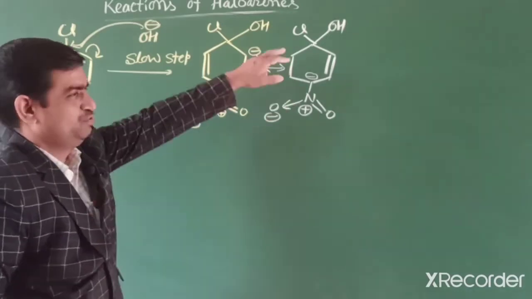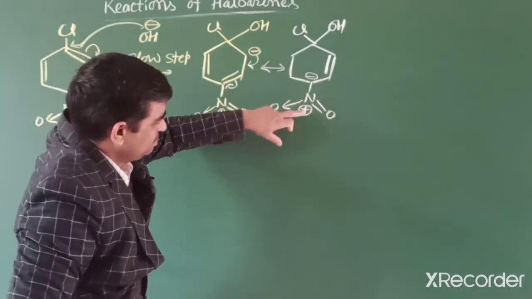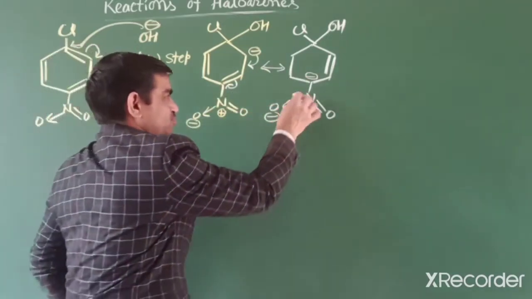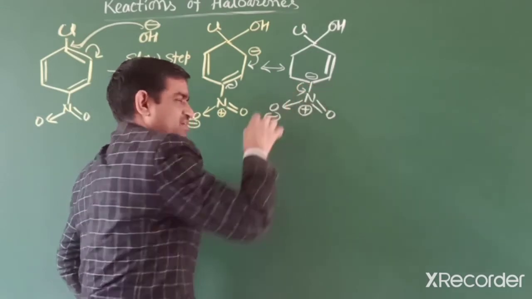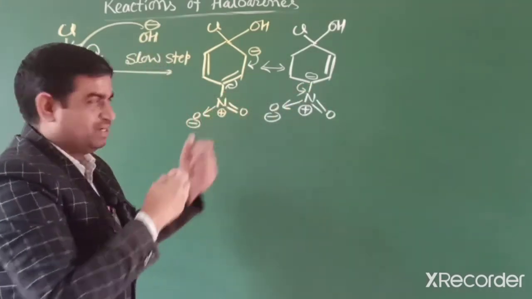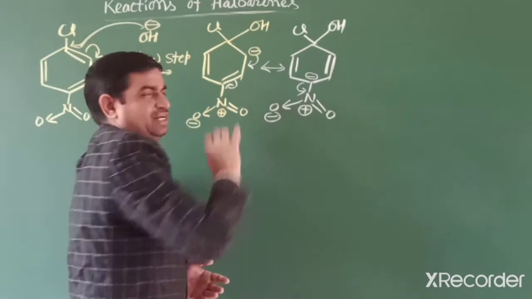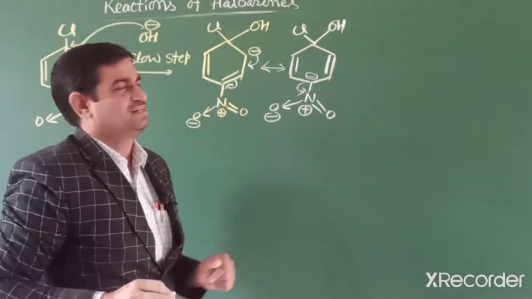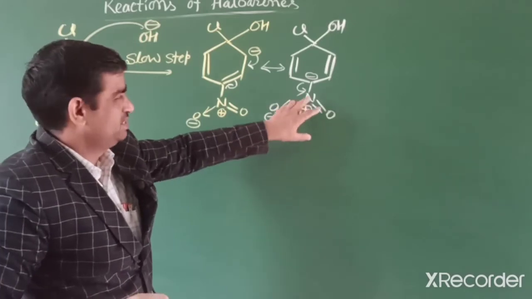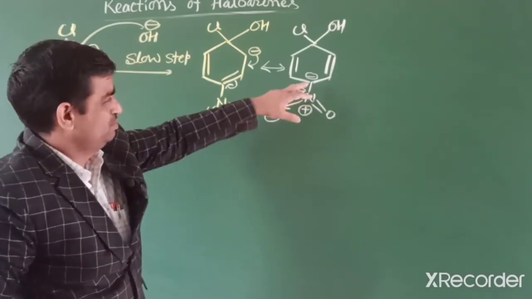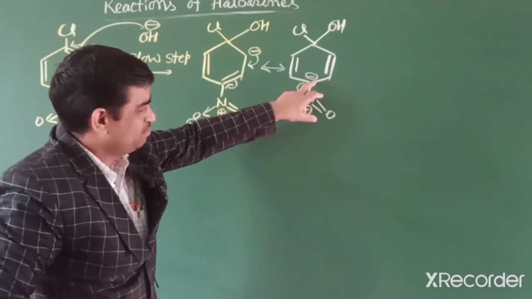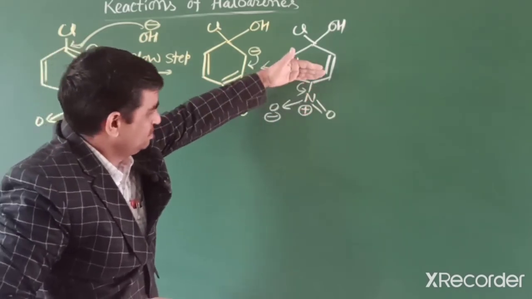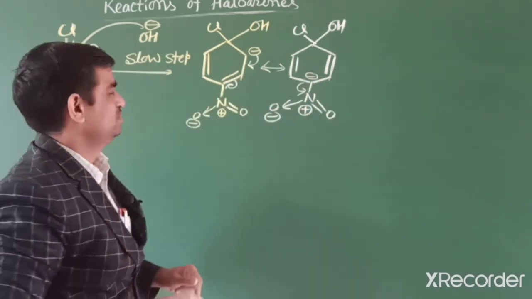This negative charge and the required positive, so this electron moves towards the nitrogen side. So it facilitates the reaction when the nitro group is attached at para position, because of this negative charge at the para carbon and this electron moving towards the nitrogen side.